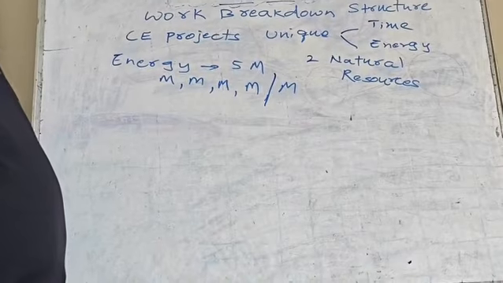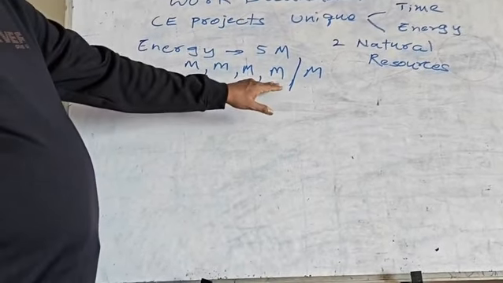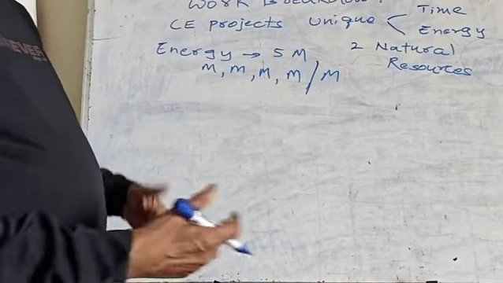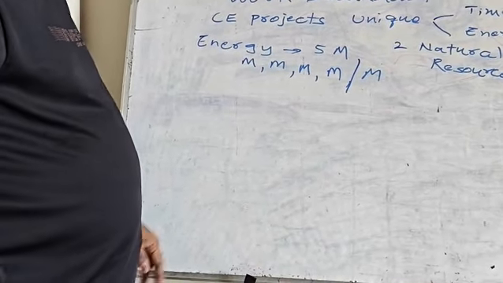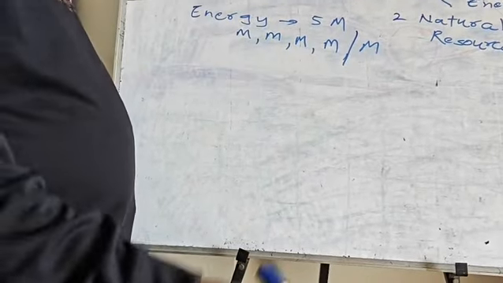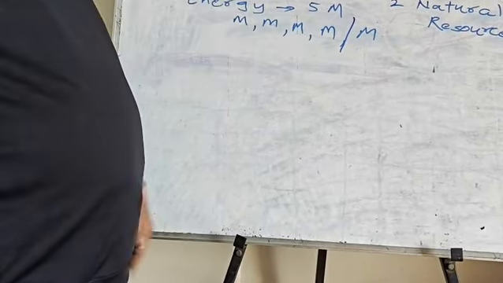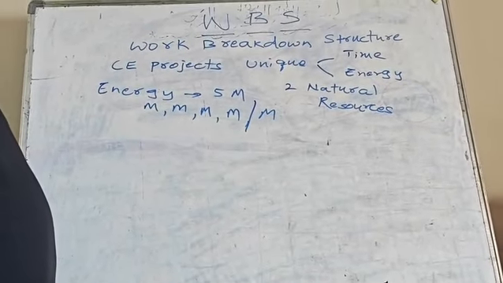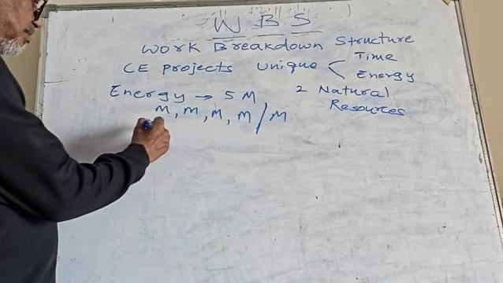Previously there used to be only 4 M's, but now as science and development have increased and there are a lot of innovations, management has also entered as one of the 5 M's under energy.